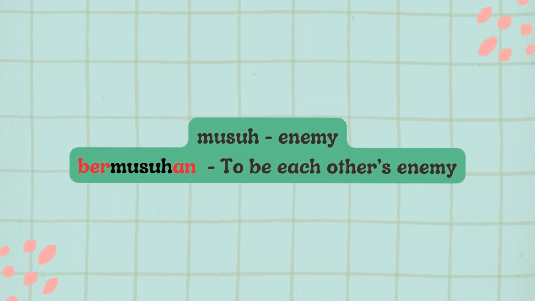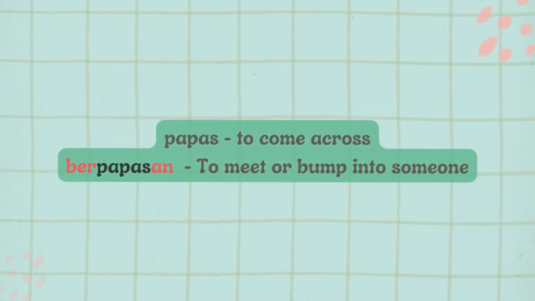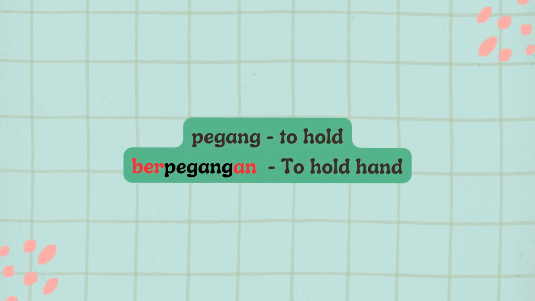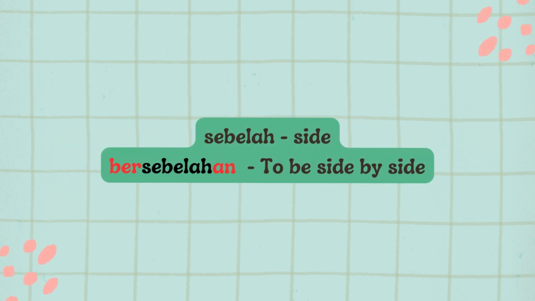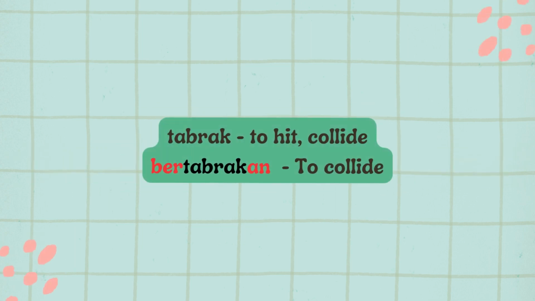Musuh, enemy. Bermusuhan, to be each other's enemy. Pandang, gaze, look. Berpandangan, to gaze or look at each other. Papas, to come across. Berpapasan, to meet or bump into someone. Pegang, to hold. Berpegangan, to hold hands. Sebelah, side. Bersebelahan, to be side by side. Seberang, across. Berseberangan, to be across from each other. Tabrak, to hit, collide. Bertabrakan, to collide.